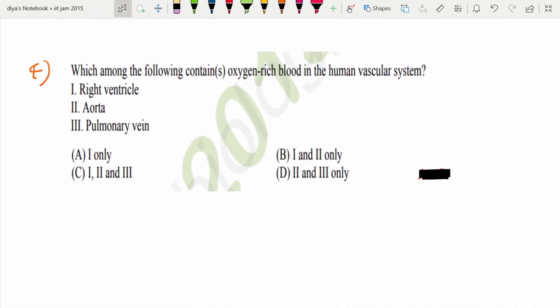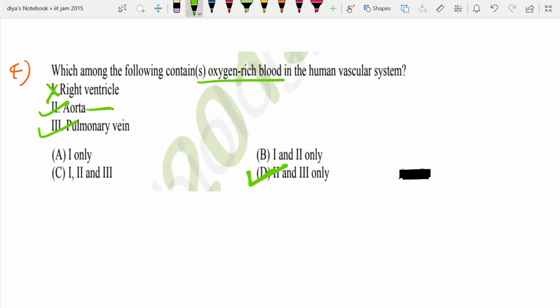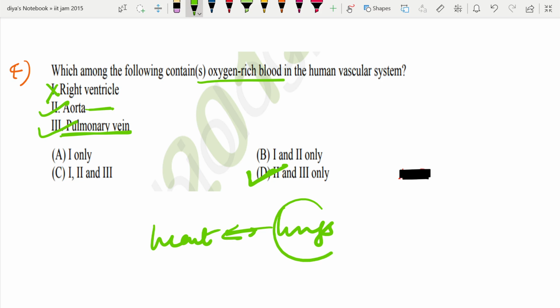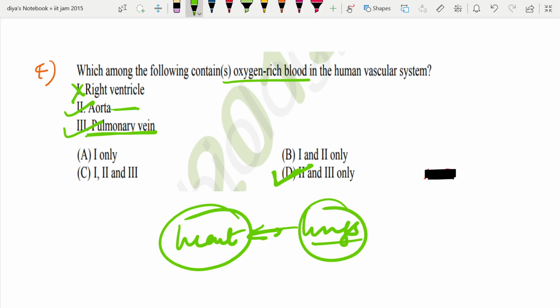Which among the following contains oxygen-rich blood in the human vascular system? Right ventricle? No. Aorta and pulmonary vein contain the oxygen-rich blood. So 2 and 3 are the correct options. So D is the correct option here. See, aorta will contain the oxygen-rich blood. It is going to supply to all the organs. Pulmonary vein is a connection between heart and lungs. The lung is going to send the oxygenated blood from lungs to heart. So 2 and 3 are the correct options here.